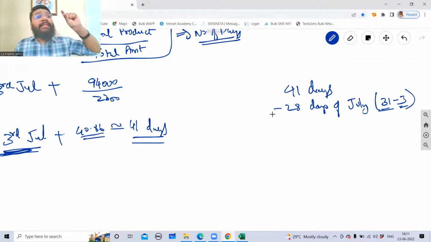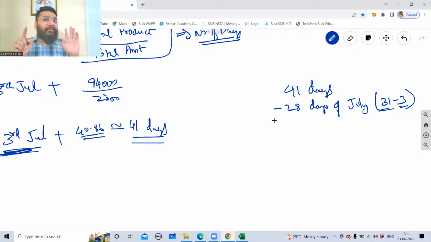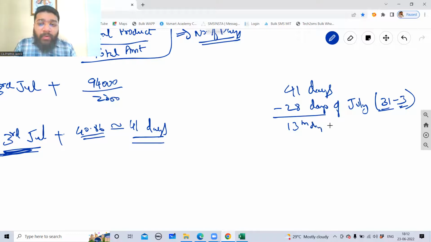So total 41 days, we have to travel forward. We have to go 41 days forward. In that, the first 28 days are of July. From 3rd of July, start walking 41 days. So what is the 41st day? That we are calculating. From 41, 28 days of July I have completed walking. So how many days do I have remaining? 13. 13 days of August. So the 13th day of August will be the due date.